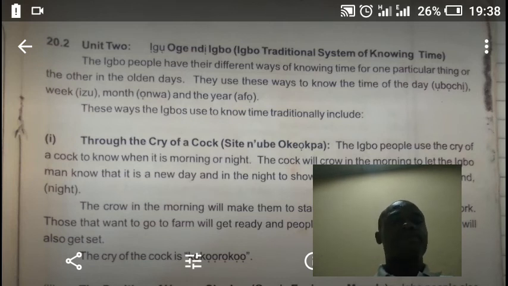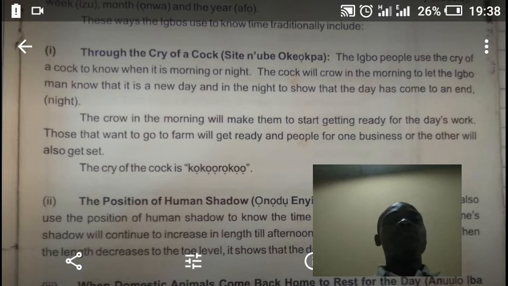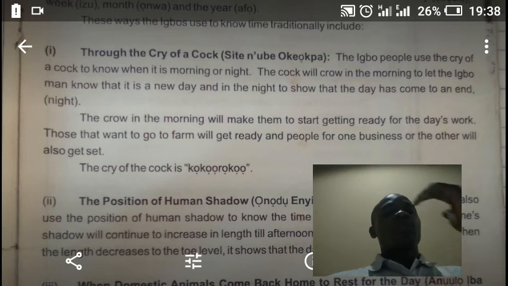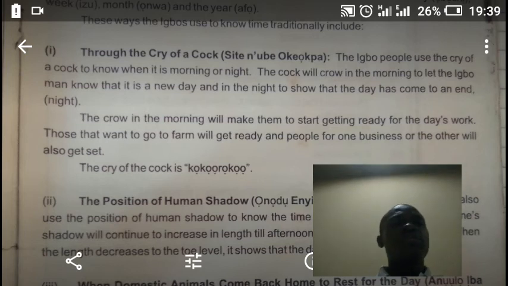Now look at the ways, the traditional ways Igbo people tell time. Now, through the cry of a cock that is seated n'ube oke ọkpa. So Igbo people know time when the cock cries. That the male, that is the cock now, you know, the cock. Okay, the Igbo people use the cry of a cock to know when it is morning or night.